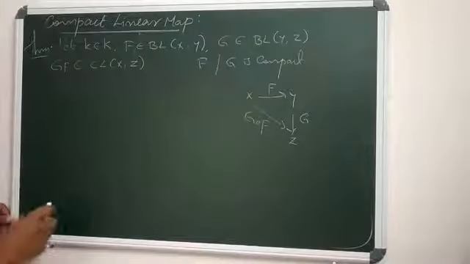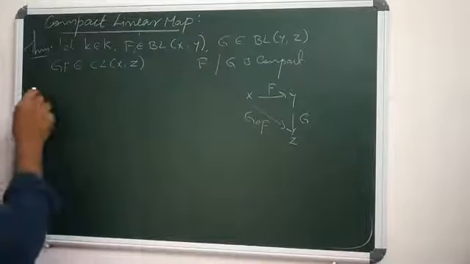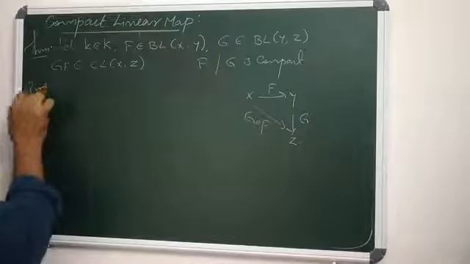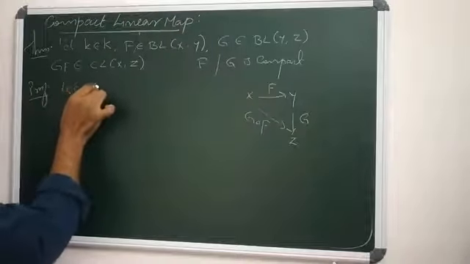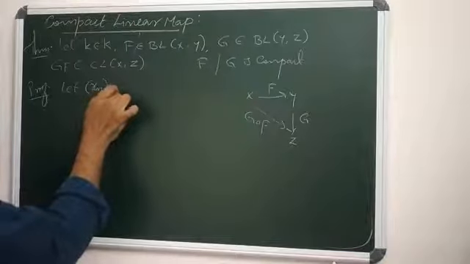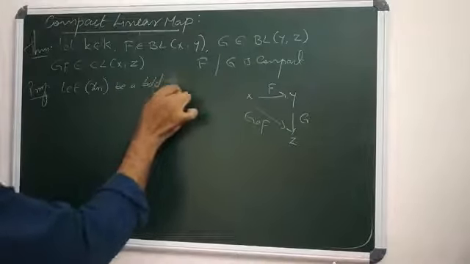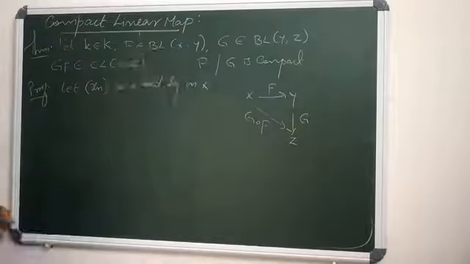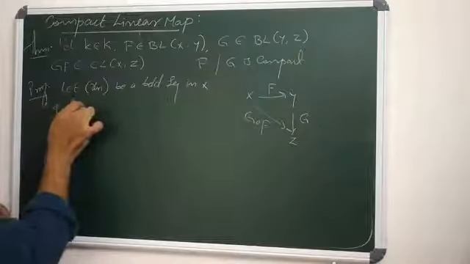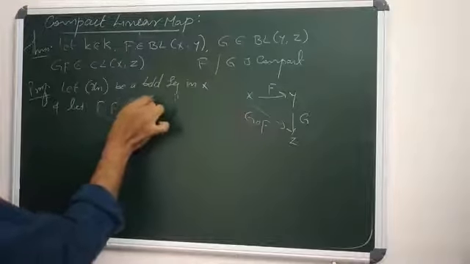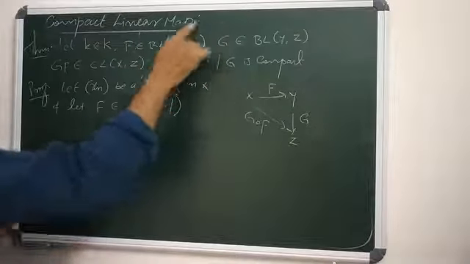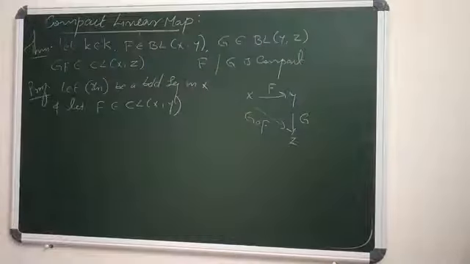For the proof, let Xn be a bounded sequence in X, and let F be a compact linear map from X to Y, because by the given hypothesis one of them is a compact linear map.